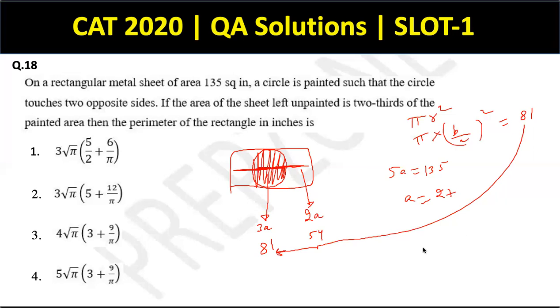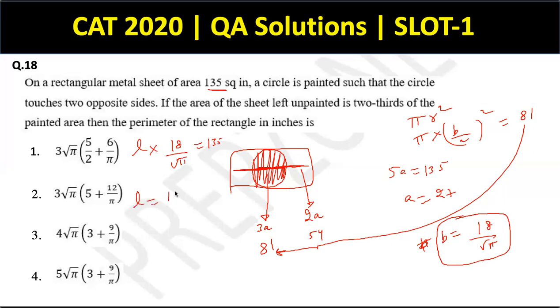right? So this b will have to be equal to 81 into 4, that is 9 to 18 by root pi. ये हो जाएगा आपका b का वैल्यू, ठीक है? Now considering this 135 as the total area of the rectangle, and the total area is nothing but L into B. So L into B, which is 18 by root pi, has to be equal to 135, right?